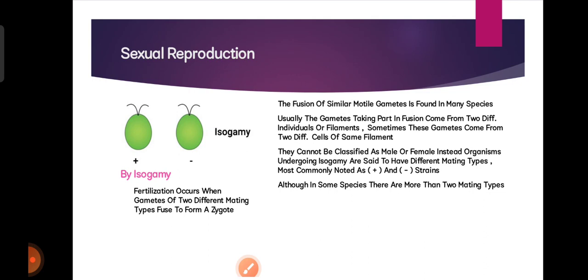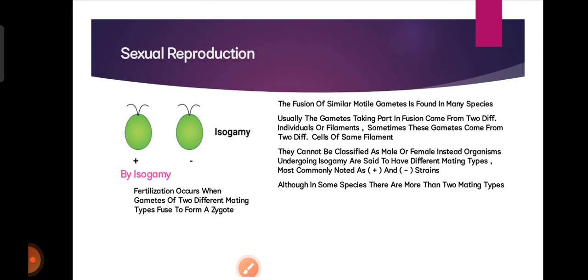Then the third type is sexual reproduction. In this, two parents are involved, and the first type is isogamy. In this, fertilization occurs when gametes of two different mating types fuse to form a zygote.